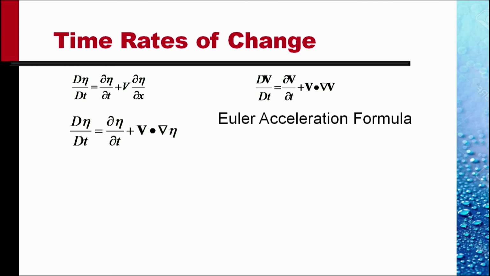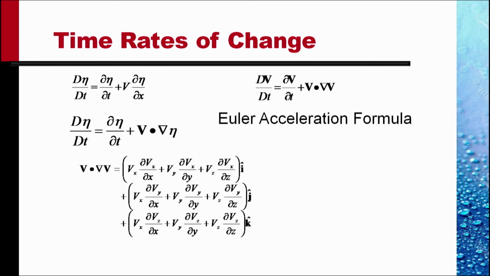Those familiar with simple vector operations would recognize that v dot del v consists of three components, i, j and k, in the three directions. In the i direction, the component is Vx delta Vx by delta x, plus Vy delta Vx by delta y, plus Vz delta Vx by delta z. Similarly in the y direction and the z direction.